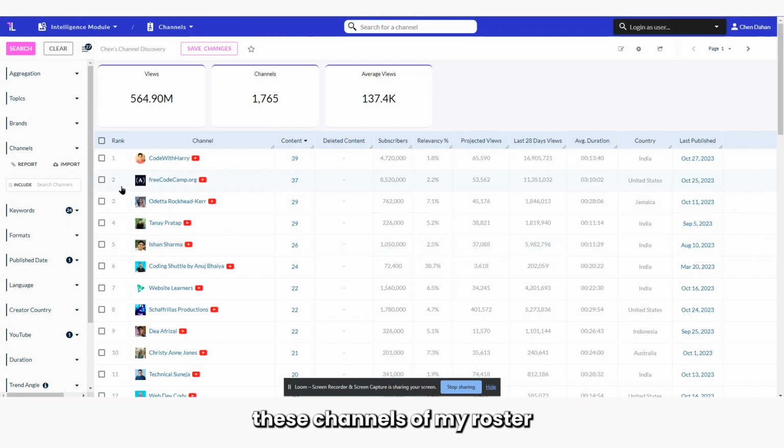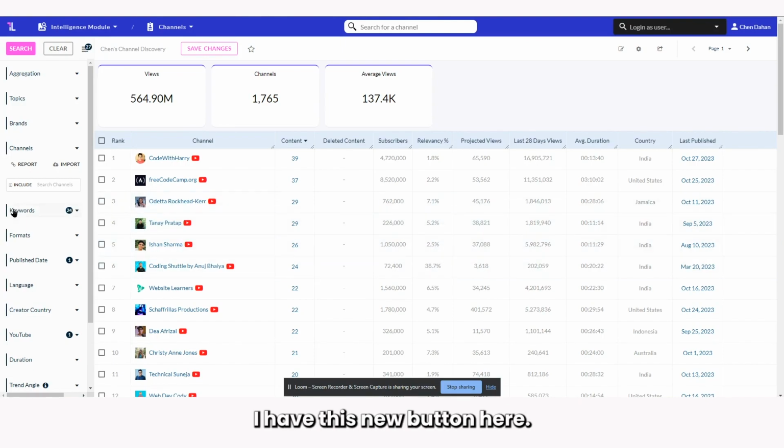Instead of adding these channels of my roster one by one and needing to update the channel discovery report every time I add roster changes, what I can do is link my roster report into this discovery report and automatically and dynamically exclude all of my roster from the results that I'm seeing. So how do I do this?